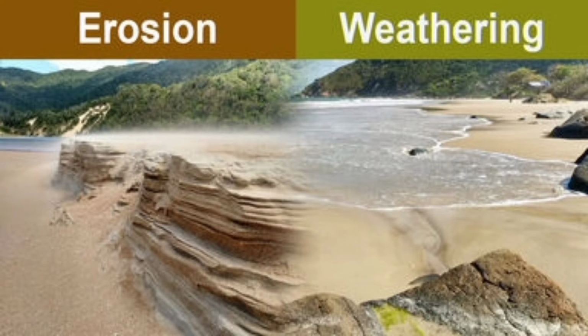Erosion, on the other hand, refers to the wearing away or denudation of the rocks and transportation and final deposition of the rock sediment by natural agents such as running water, wind, glaciers, and waves. Thus, erosion is a dynamic process.